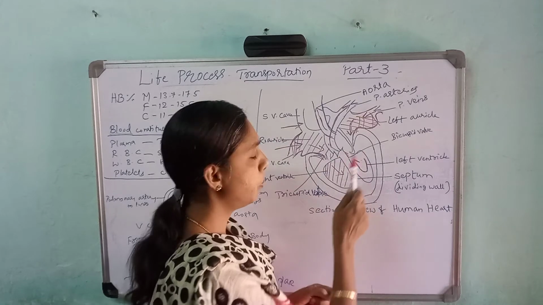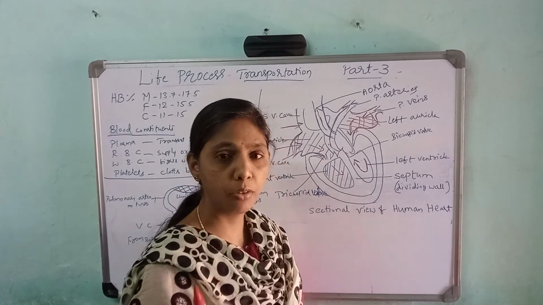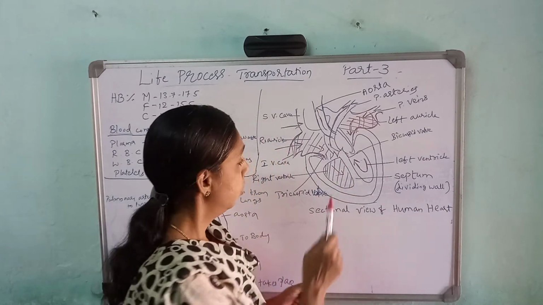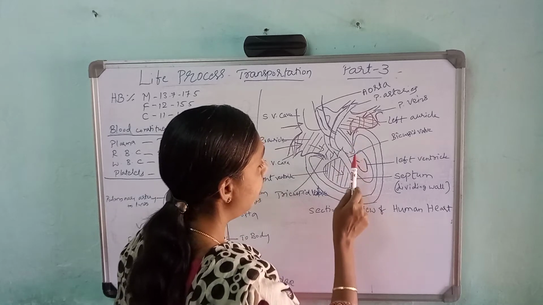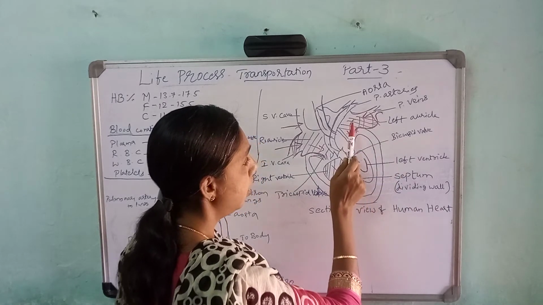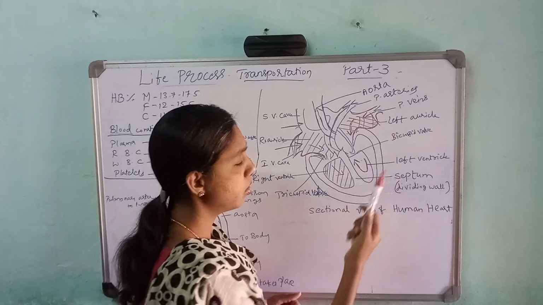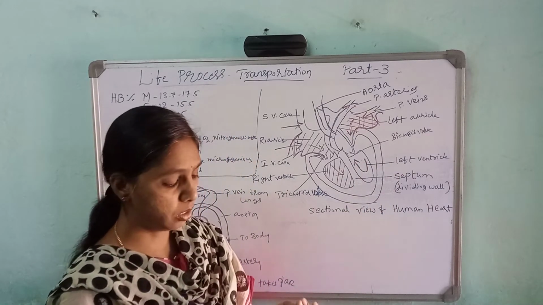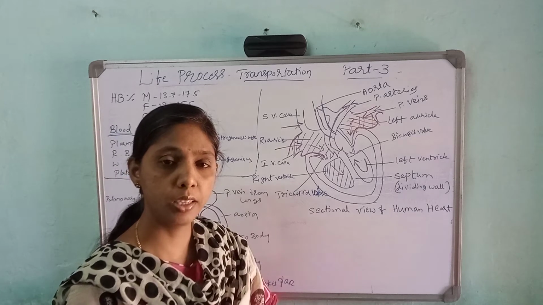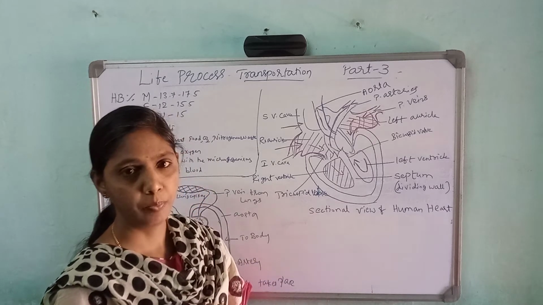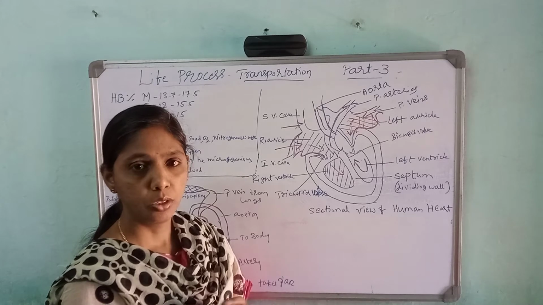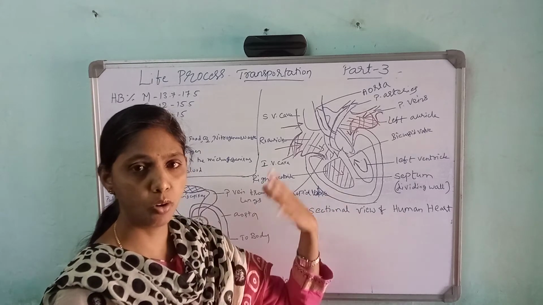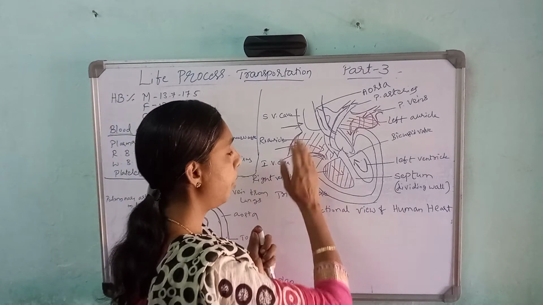So here tricuspid valve, bicuspid valve. It prevents the backward flow of the blood. Here, the bicuspid valve I told you is in between the left auricle and left ventricle. It also prevents the backward flow of the blood, that you have to write. So in between the auricles and ventricles there are the tricuspid and bicuspid valves. What is the function of those valves? They prevent the backward flow of the blood. Again, it shouldn't go backward.